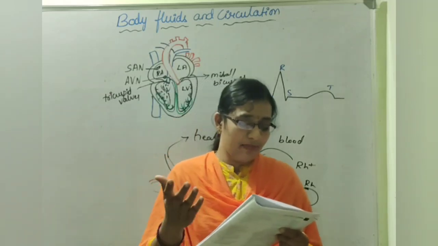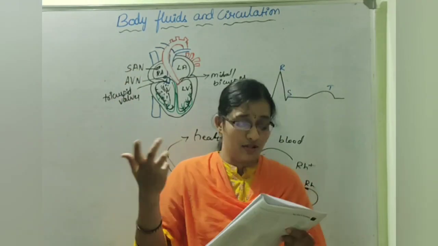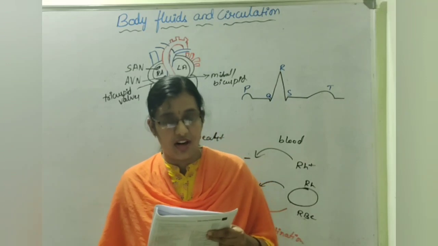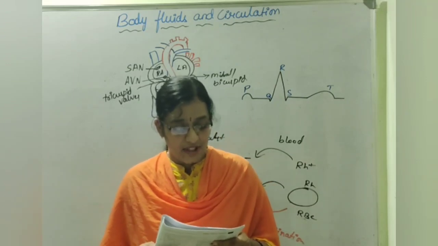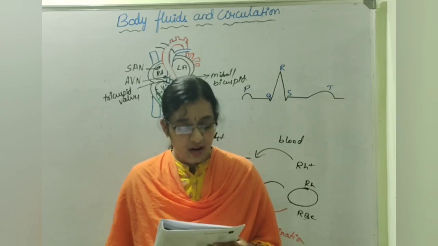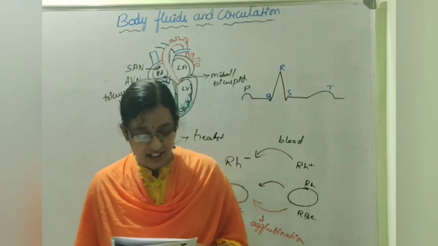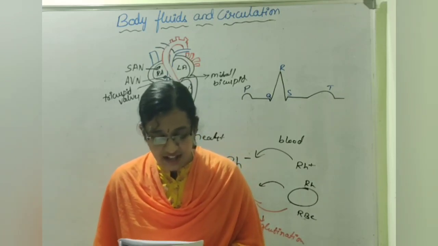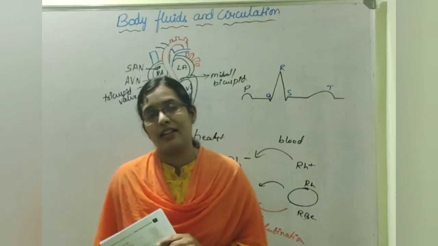So what happens when the pacemaker becomes non-functional? Option 1, only ventricles will contract rhythmically. Option 2, only the auricles will contract rhythmically. 3, auricles and ventricles contract simultaneously, and D, the cardiac muscles do not contract in a coordinated manner rhythmically.